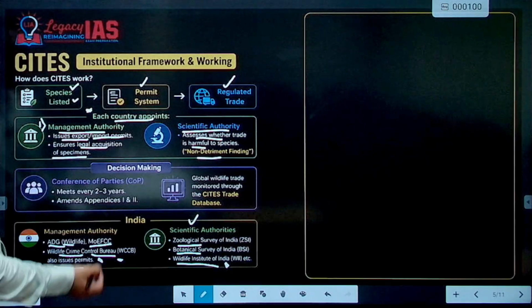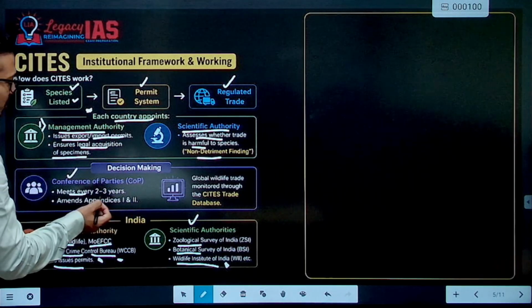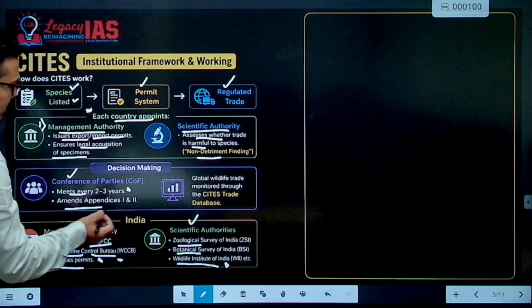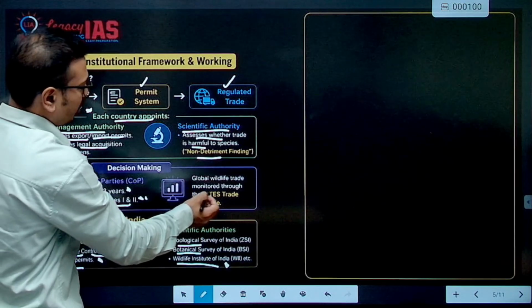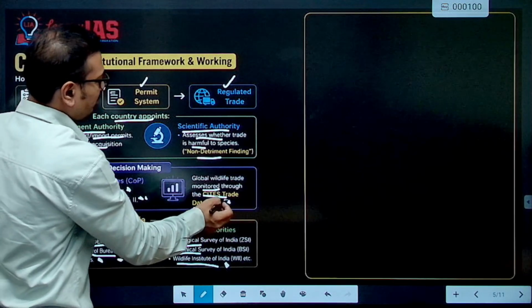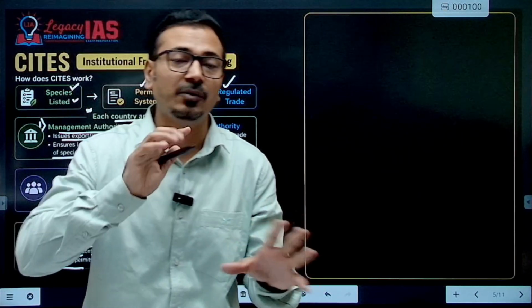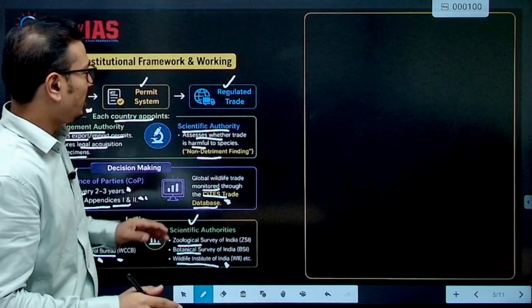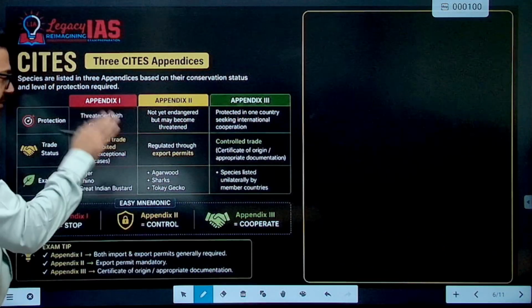The decision-making authority under the convention is the Conference of Parties, which meets every 2 to 3 years and amends Appendix 1 and 2. Global wildlife trade is monitored through the CITES trade database, which maintains the record of all international trade in wild flora and fauna. All right, this is important for your prelims examination. Now this is also very important.